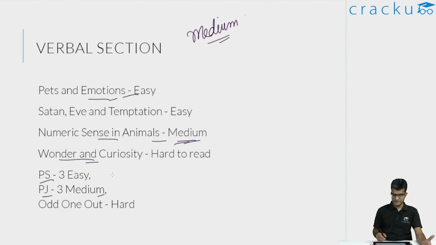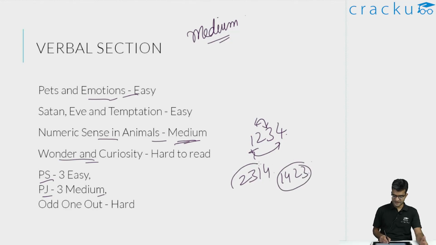So typically, when you have 4 sentences, 1, 2, 3, 4, I was able to connect that 2 and 3 come together, and 1 and 4 come together. But whether it is 2, 3, 1, 4 or whether it is 1, 4, 2, 3, these are the final steps where I was losing out.